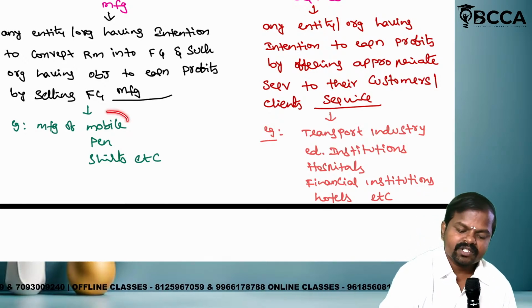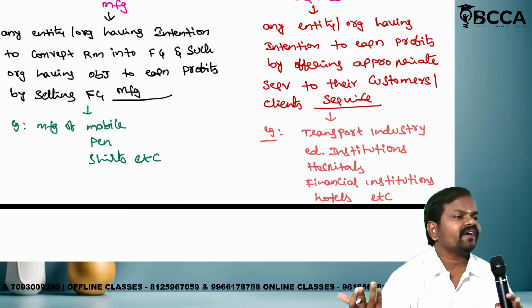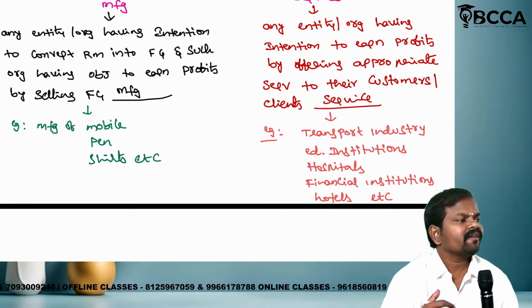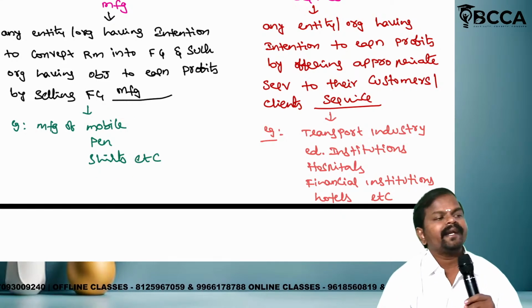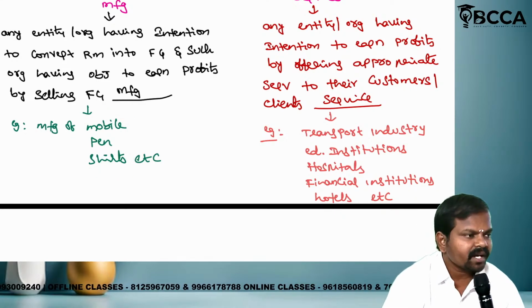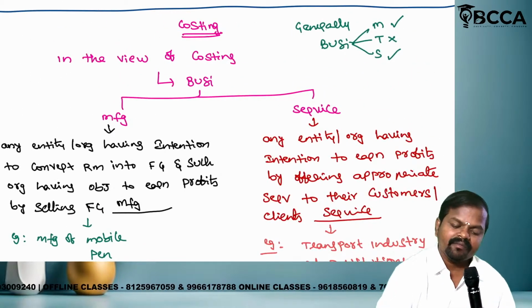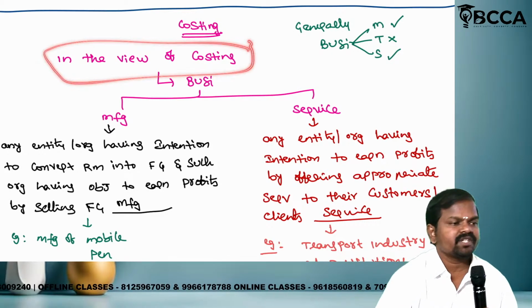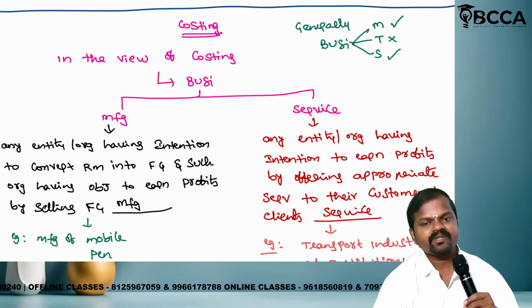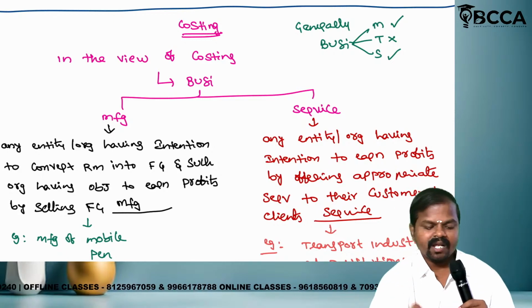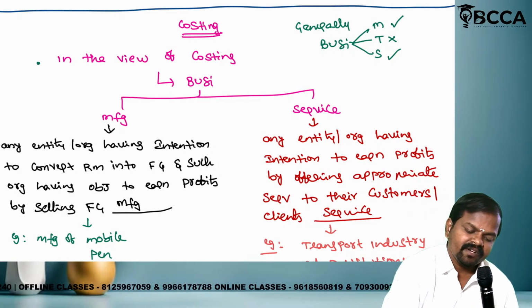This is also just an illustrative list. So many manufacturing things are there. We have given only a few examples relating to manufacturing. Now tell me, in view of costing, business can be classified into how many types? Two types. Manufacturing industry, service industry. This is the first point.